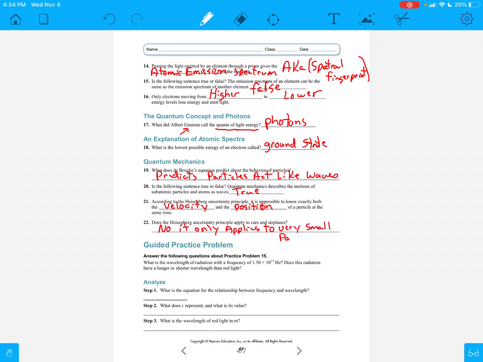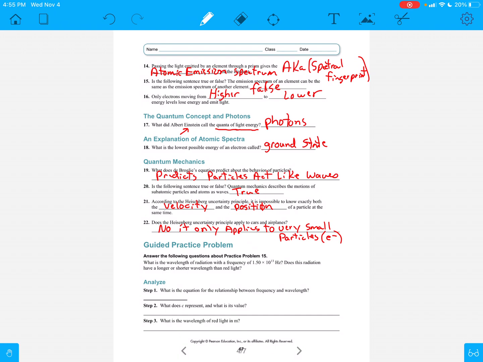Very small particles, like electrons. Okay, like electrons. And then finally we're going to get into some guided practice down here at the bottom. I'm going to do a couple of these with you.